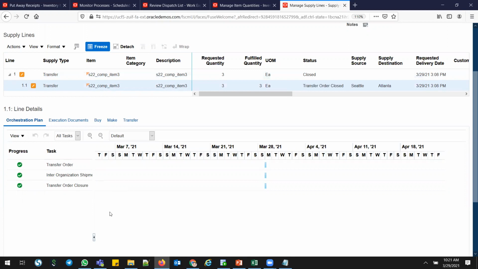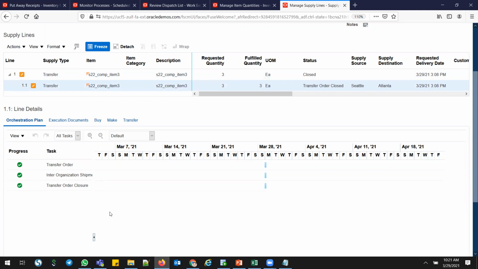Right. This is one of the best features in Cloud Supply Chain, the supply orchestration flow, where you can go and track all the details. And if any error gets stuck, you can correct that error. You can resubmit that too. But that functionality is a very complex, tedious process in EBS.